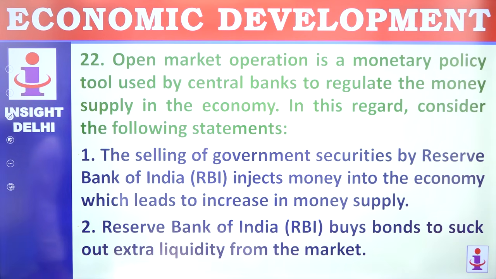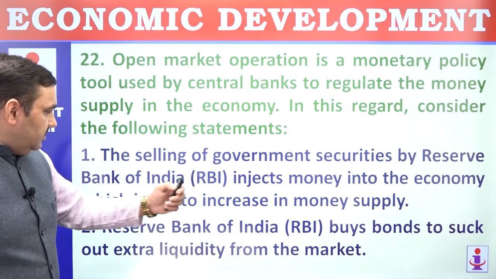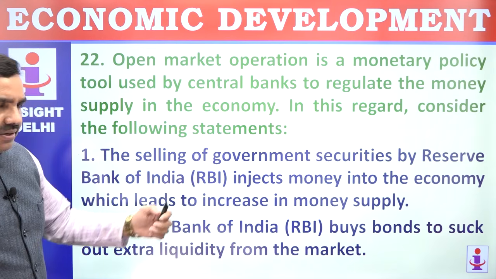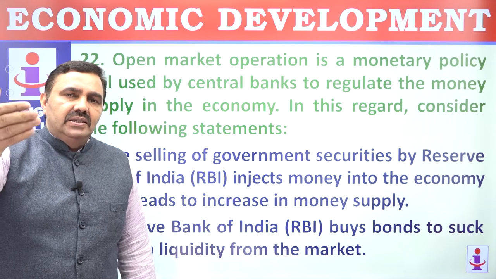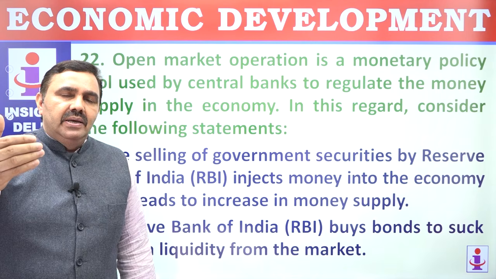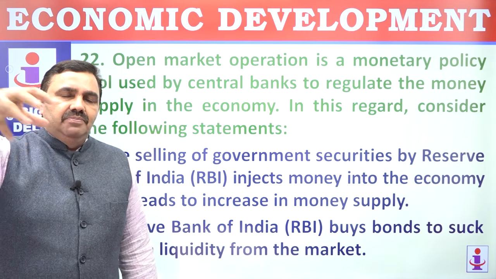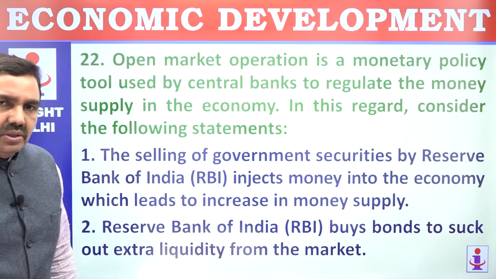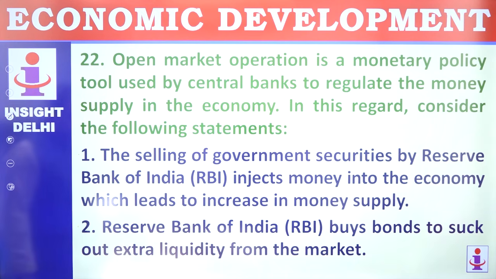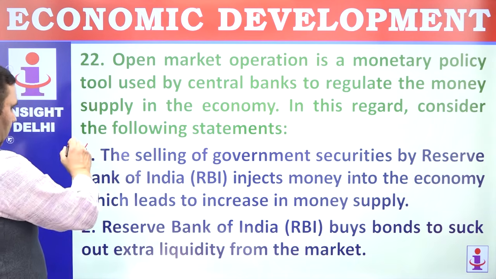Open market operations is a monetary policy tool used by central banks to regulate the money supply in the economy. In this regard, consider following statements. The selling of government securities by RBI injects money. Government securities means RBI is selling you certificate. And if RBI is selling you certificate, RBI is asking you to buy certificate. If you buy something, you have to pay. It means the circulation of money in economy is getting reduced when RBI sells securities, or liquidity goes down. So first one is wrong.